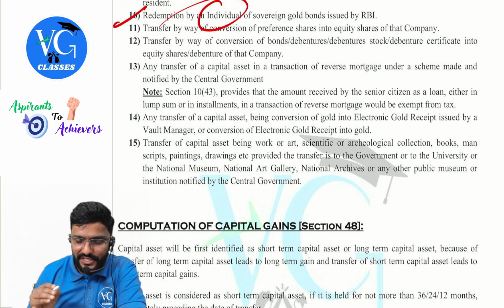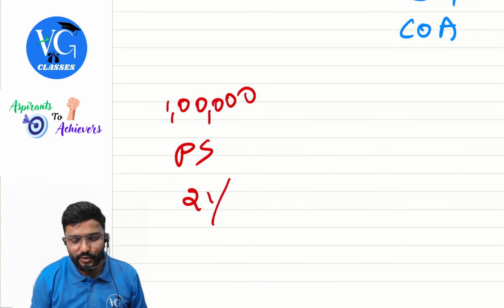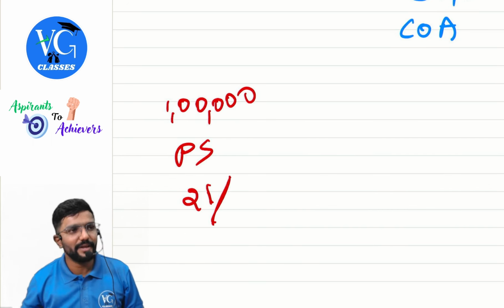Listen, guys. Sir, I had purchased the preference shares of the company for 1 lakh rupees. I held it for 2 years. Later, I converted this into equity share. Is it a transfer, sir? No. Should we compute capital gain, sir? No. Conversion of one form to another form is not a transfer. But please be careful. Conversion of a capital asset into stock is a transfer. I am not talking about that here. Here it is conversion of preference shares into equity or debenture stock into equity, something like that.